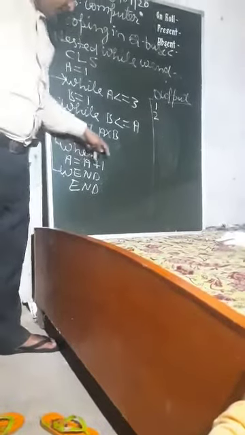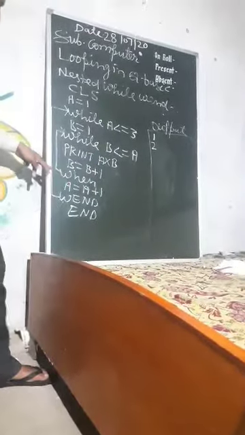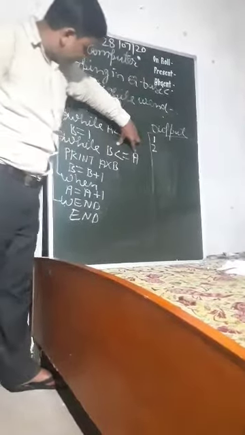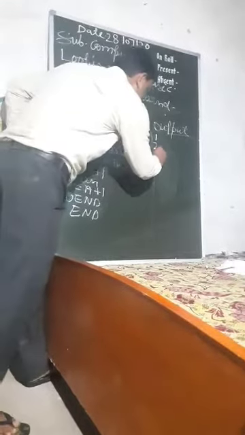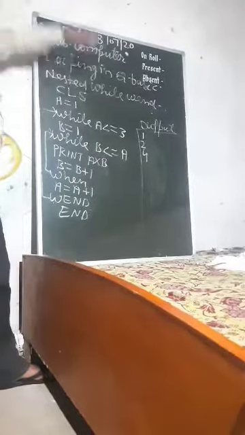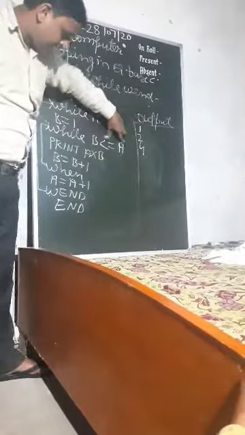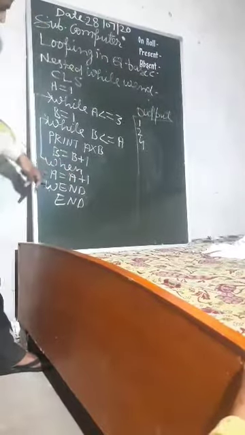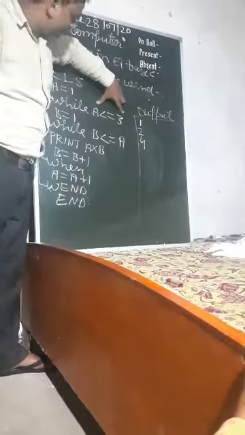B equal to B plus 1, then WEND sends control back: 2 is less than or equal to 2, condition true, print A into B, 2 into 2, here 4 is printed. Again B equal to B plus 1 becomes 3. 3 is less than or equal to 2, condition false, outside the loop. A equal to A plus 1 becomes 3.